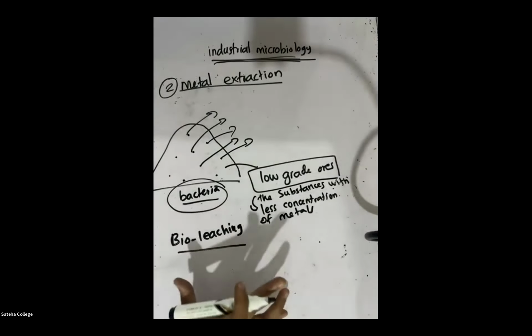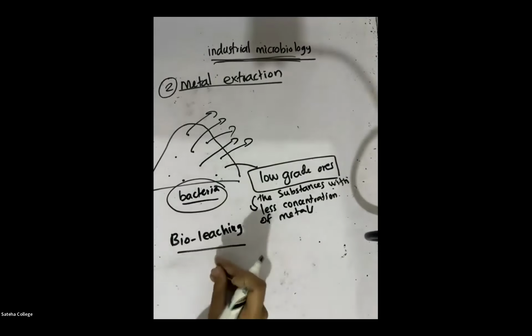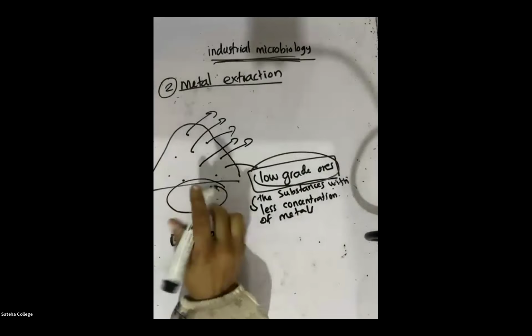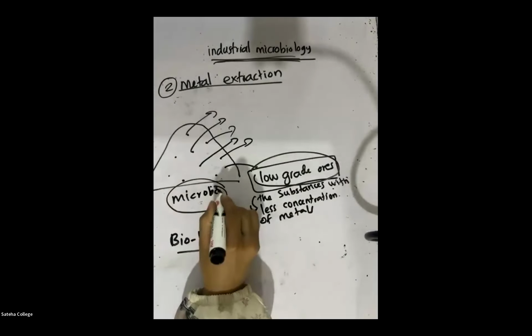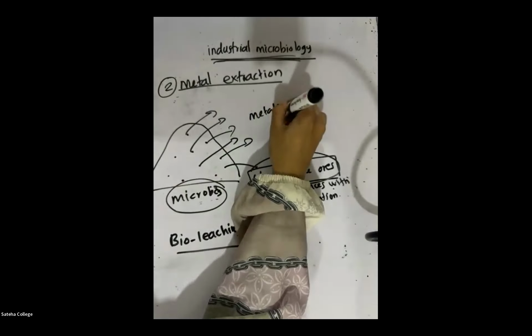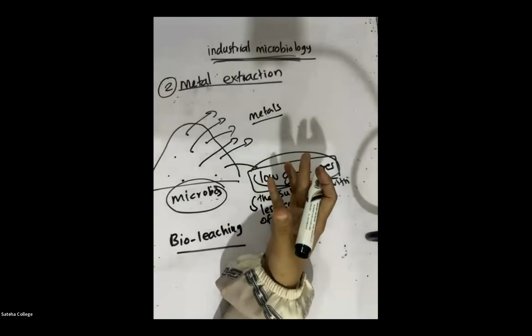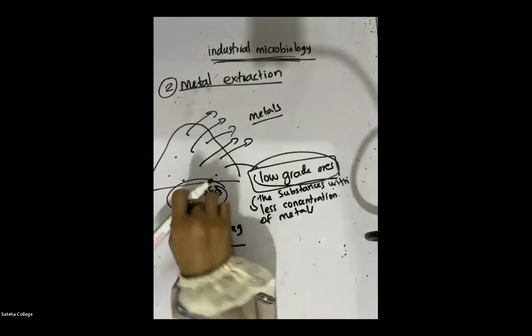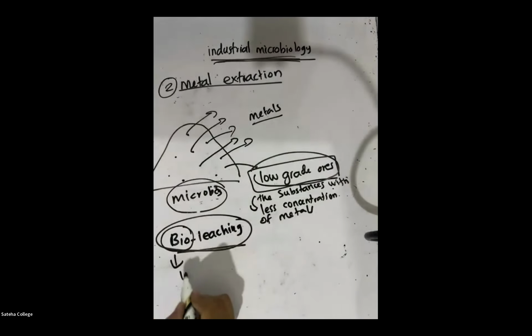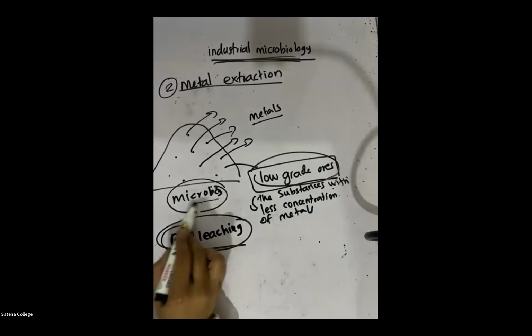It's a simple and effective technology where metals are extracted from low-grade ores by using microorganisms. A simple technology where metals are extracted from low-grade ores by using microbes is called bioleaching. Bio means living. So what's the living thing that we are using here? Microbes.